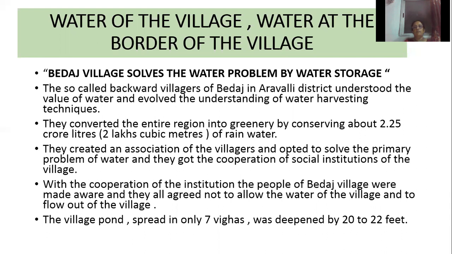With the cooperation of the institution, the people of Bedej village were made aware and they all agreed not to allow the water of the village to flow out of the village. They made the people understand that they should not allow a single drop of water to flow out of the village. For that they deepened the village pond. The village pond was spread over only 7 bighas, that is acres, and they deepened it by how many feet? 20 to 22 feet.